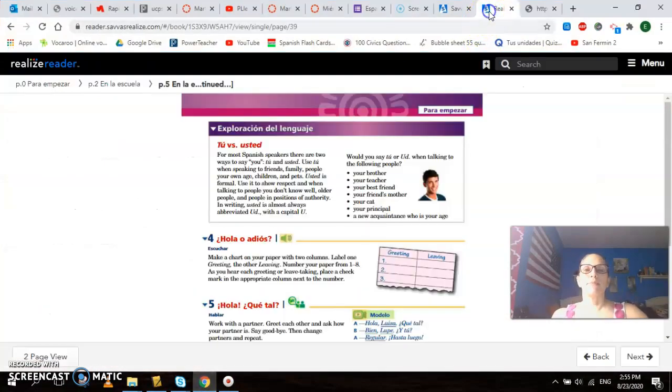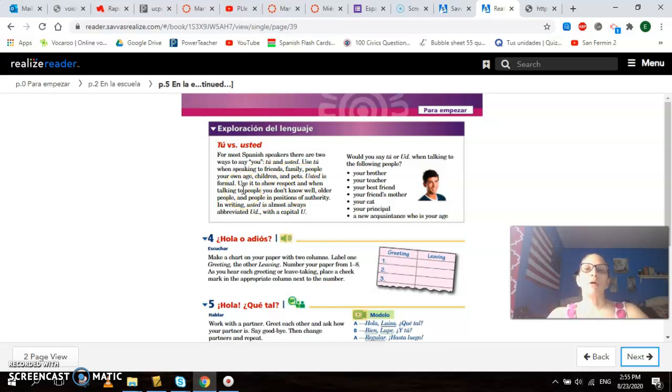That's my recorder. I was talking about this element. Tú versus usted. For most Spanish speakers, there are also 2 ways to say you, tú and usted. You're going to use tú when you speak to friends, family, people that are your age, children, and pets. You're going to use usted in a formal way.